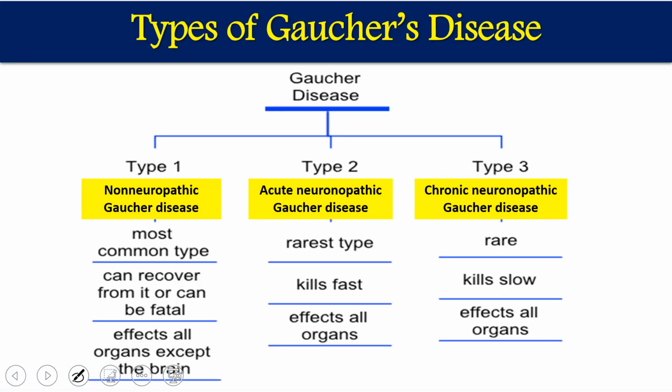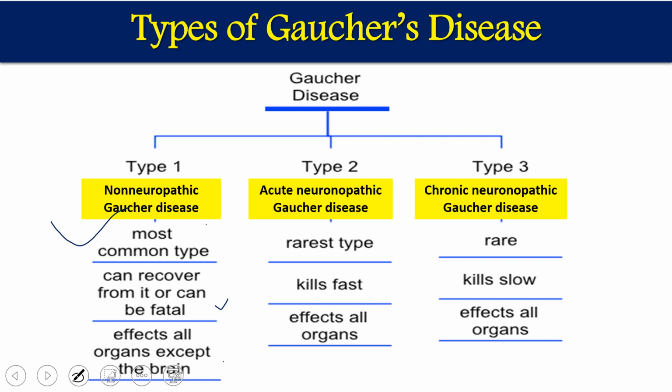Depending on the cause and occurrence, we have three different types of Gaucher's disease: type 1, type 2 and type 3. The main etiological factor in all cases is a defect of the beta glucocerebrosidase gene. Type 1 is also called non-neuropathic Gaucher's disease, meaning it occurs in all other cells but not in the neurons or the brain. This is the most common type. The patient can recover, or it can be fatal. It affects all organs except the brain.